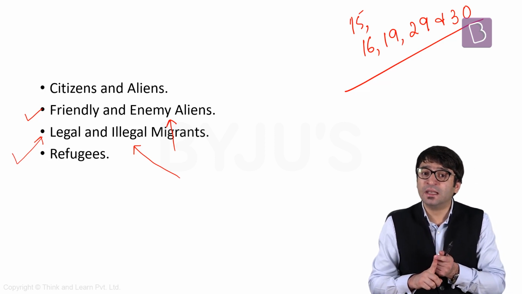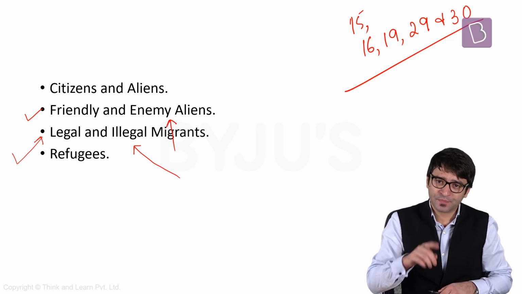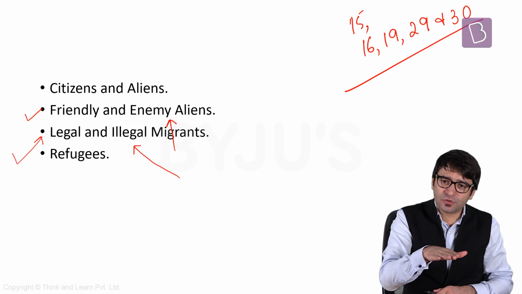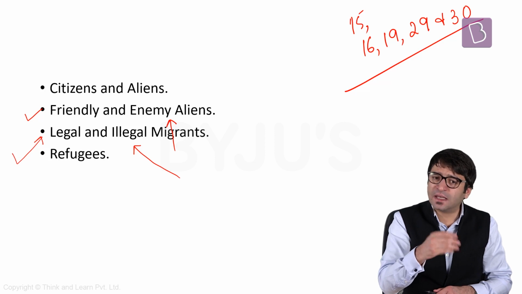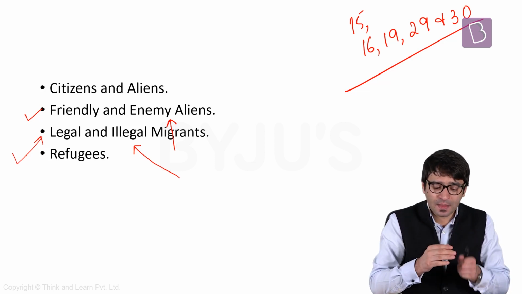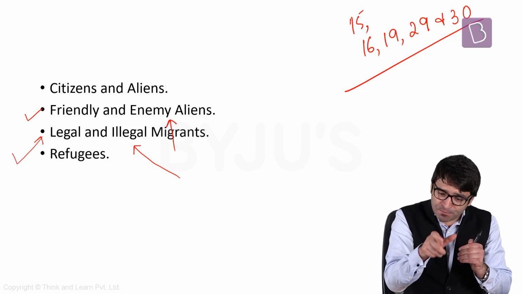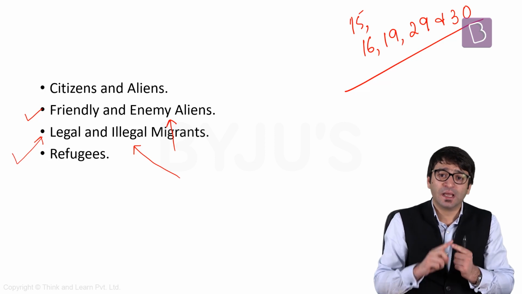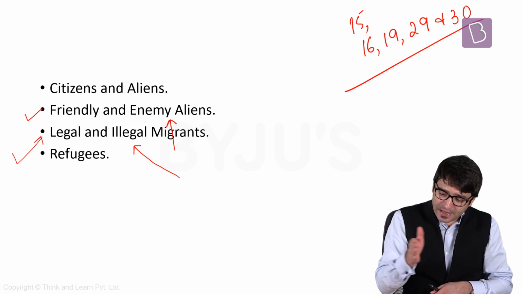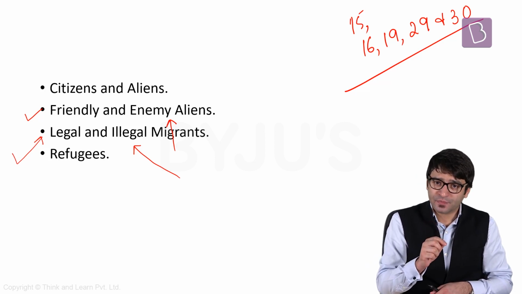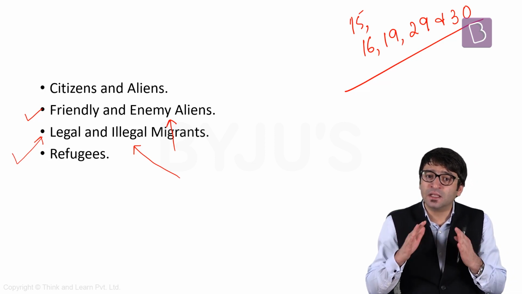But I can also be an illegal migrant. Now, who is an illegal migrant? There are 2 definitions for that. Definition number 1. I enter into India on a legal document, on a legal visa. But this visa was valid for a month or 2 months or 3 months. But what I'm doing, I'm overstaying in India. That means I am overstaying the period that is mentioned in the visa. I am an illegal migrant in India. Illegal migrant definition number 2. I enter into India, but without any visa, without any travel document. I sneak into India illegally. I am an illegal migrant.